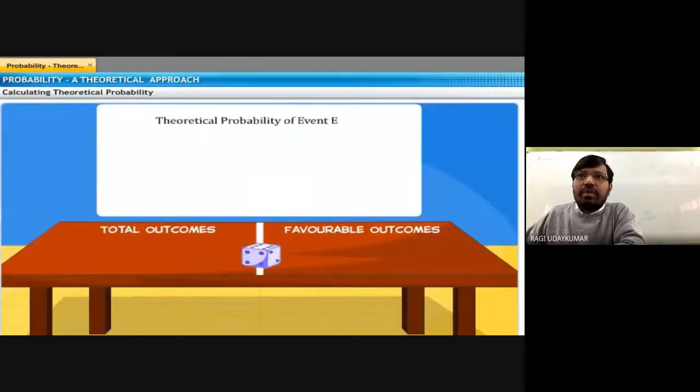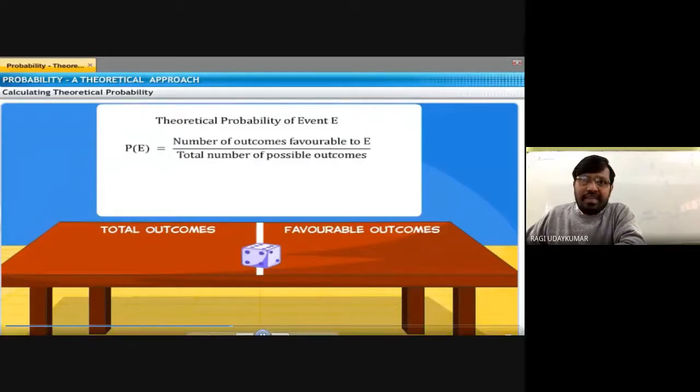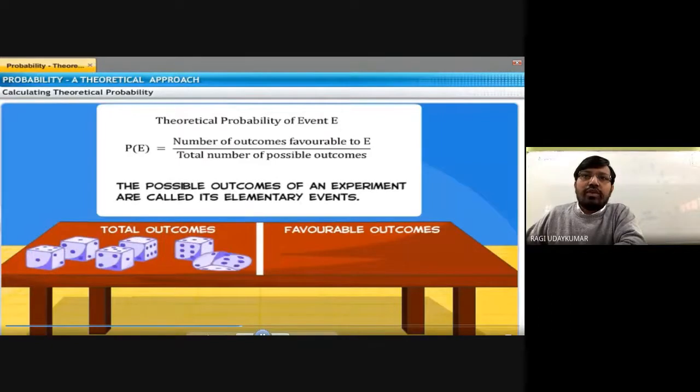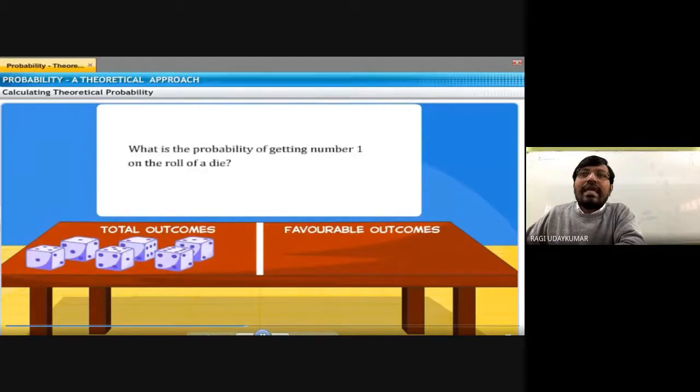So the theoretical probability of an event E is denoted by P of E. It is the number of outcomes favorable to that particular event E divided by the total number of possible outcomes. What are the total possible outcomes? When you throw a die, it is 6. The possible outcomes of an experiment are called its elementary events.